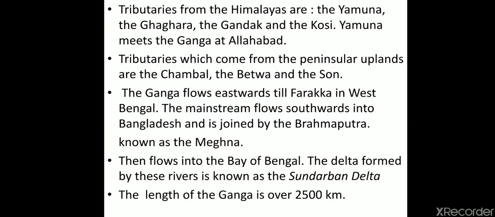The main stream flows southward into Bangladesh and is joined by the Brahmaputra, that is known as Meghna, the regional name over there. Then it flows into the Bay of Bengal. The delta formed by these rivers is known as the Sundarban Delta. The length of Ganga is over 2500 kilometers. So we'll talk about the Ganga river.